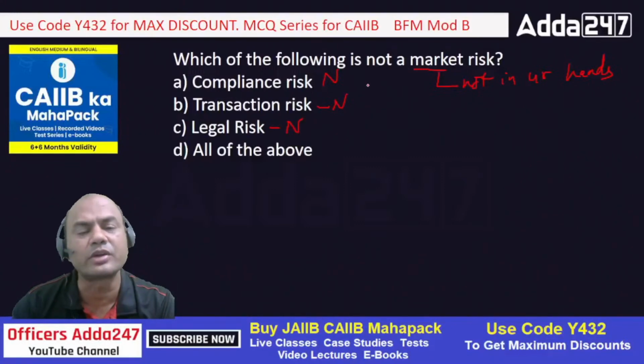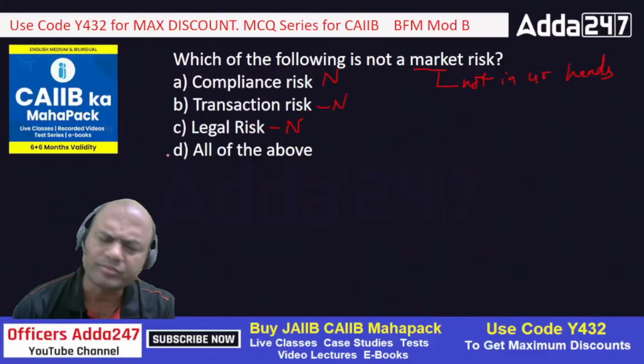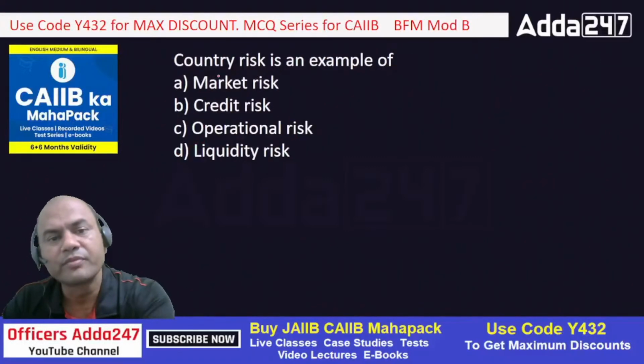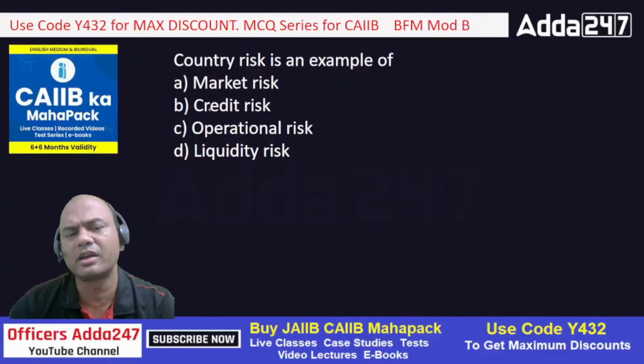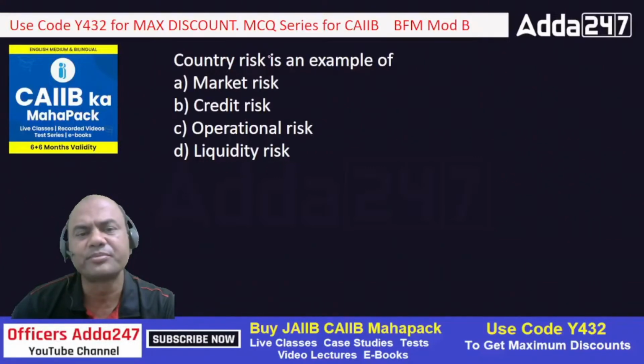So what is the correct answer now? Type fast. What is the correct answer? A, B, C or D? Obvious, isn't it? D. Got it? Country risk is an example of: market, credit, operations, liquidity. Country risk is an example of what? What do you say, guys?